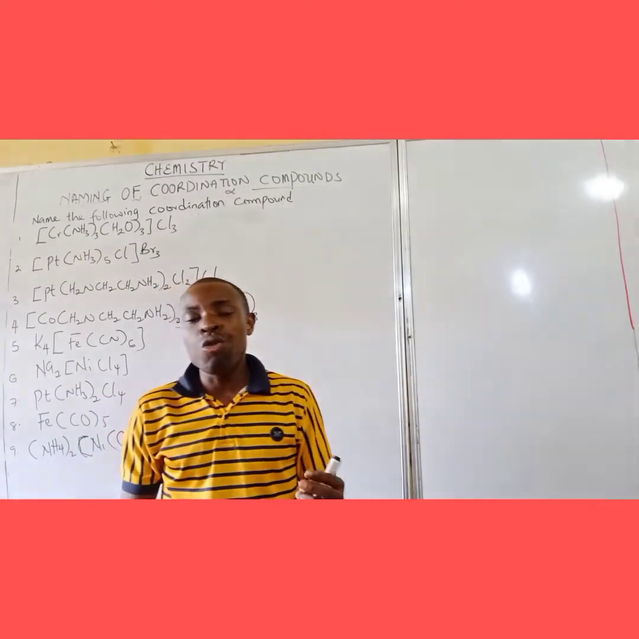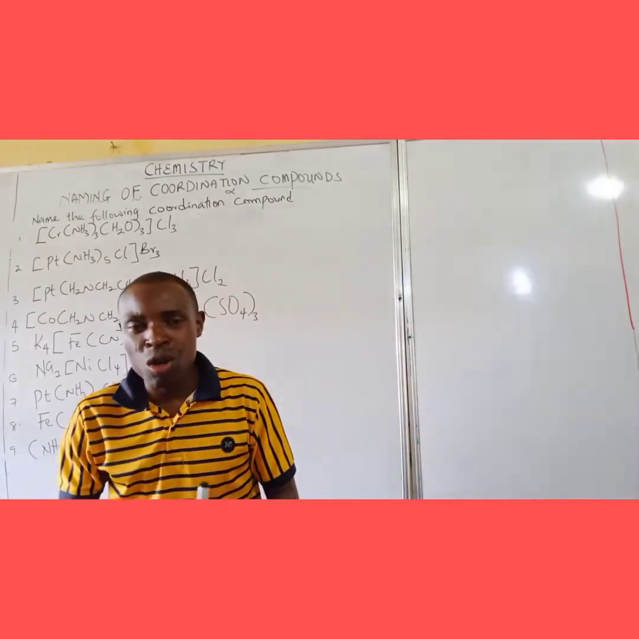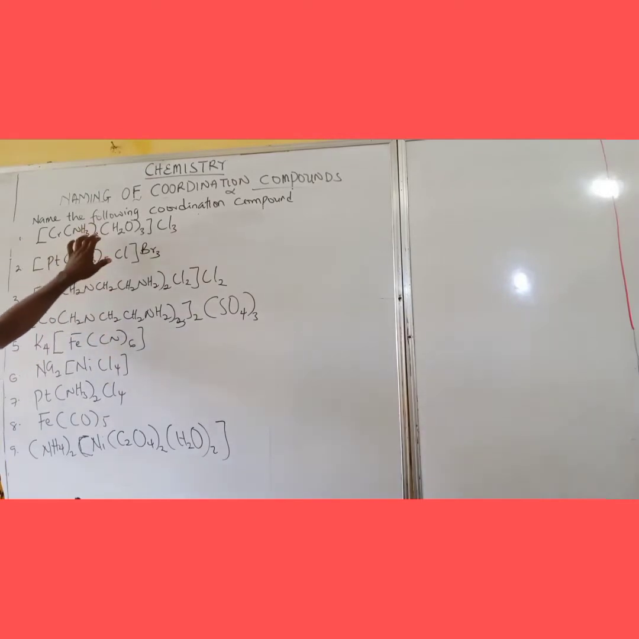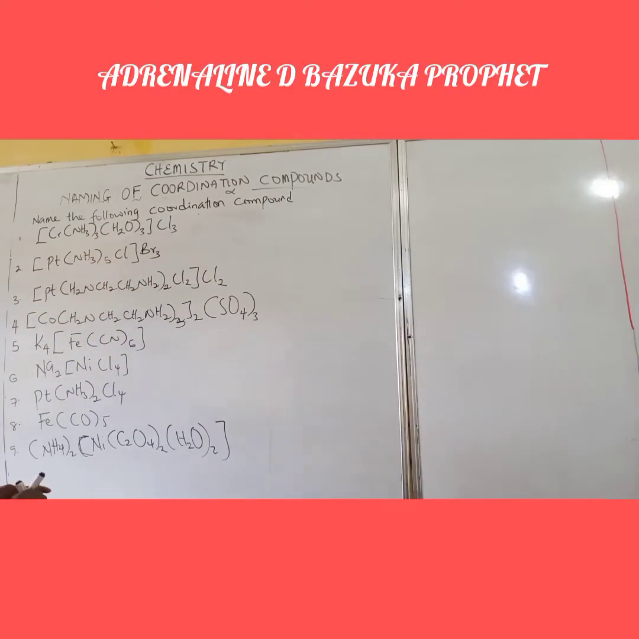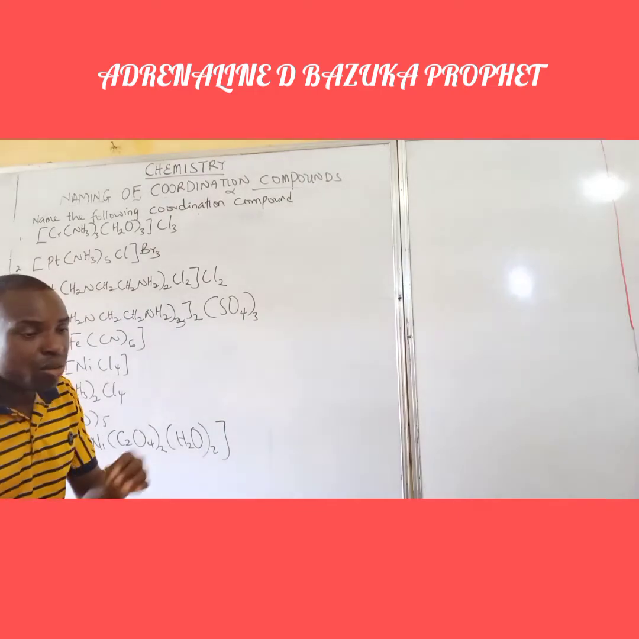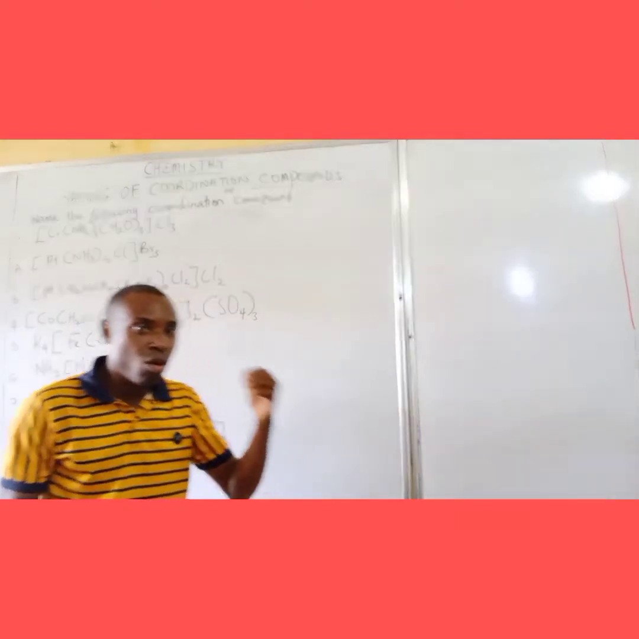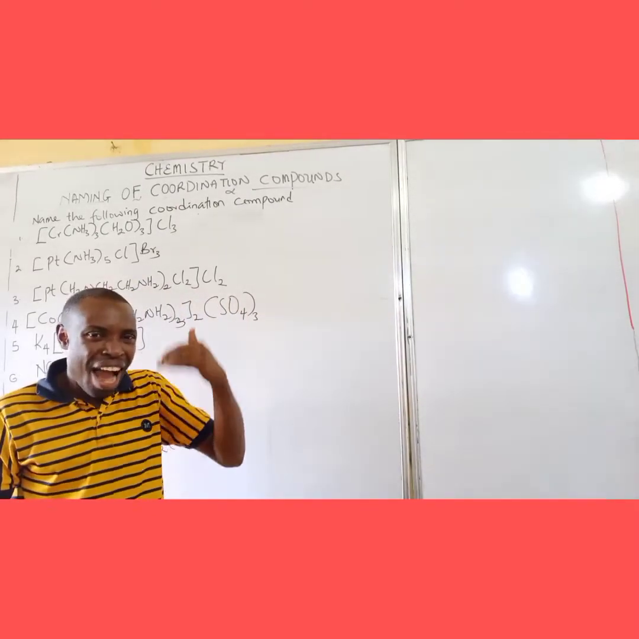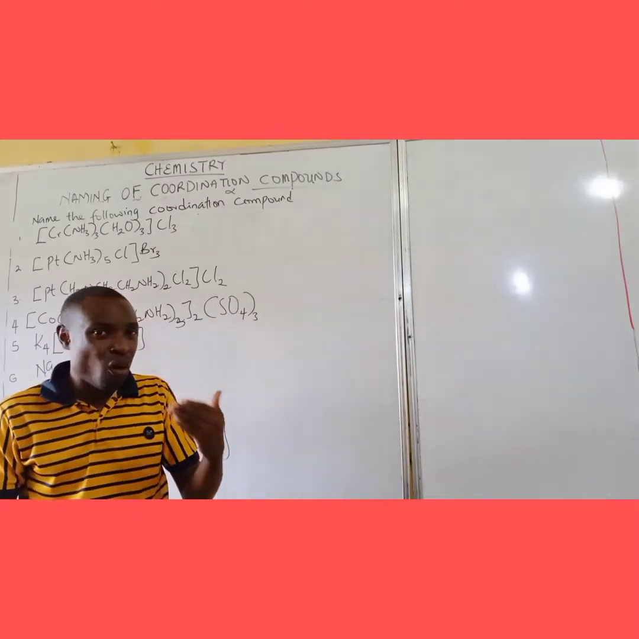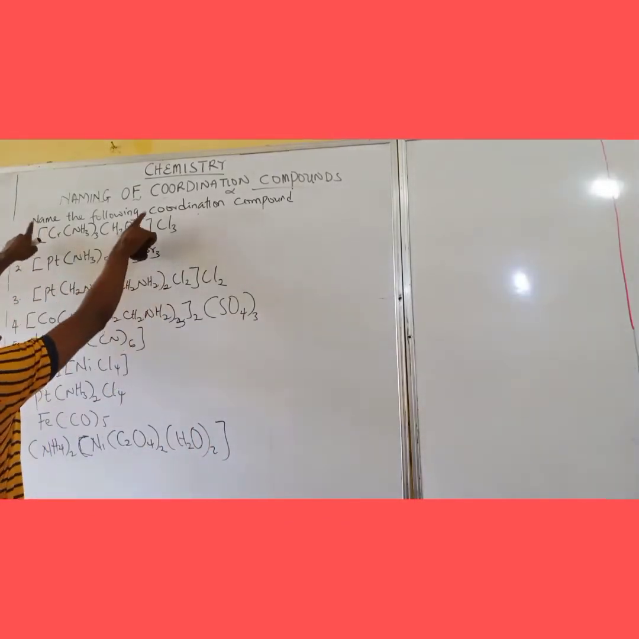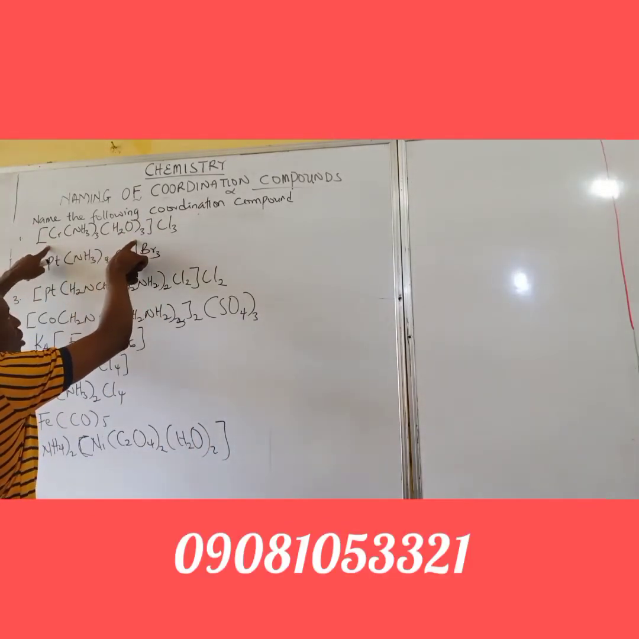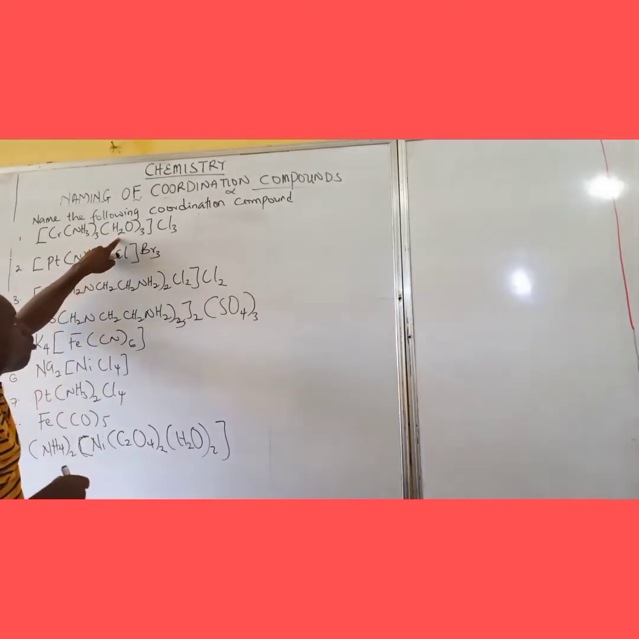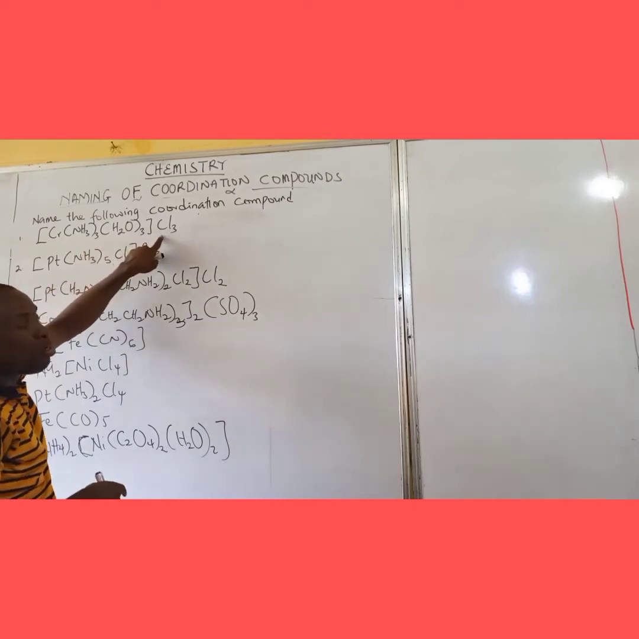In our previous video, we were talking about what we call naming of coordination compounds. Today, we're working on the examples. Example one, as you can see right here on the board: remember, rule one states that if you have a positive complex and a negative complex, the positive ions are named before the negative. If we check this bracket here, what you have in here is a positive complex, which you will name first before you move to the negative.